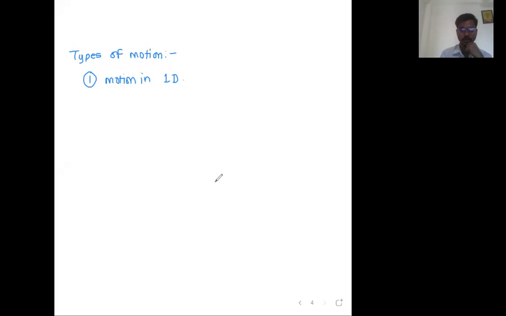Motion in 1D means the rotation of a clock. No, rotation of a clock is not motion in 1D. One dimension means a one dimensional world. One dimensional world means which coordinate system? One dimensional coordinate system means a straight line. So the motion of a car on the road. Let's say we have a road, and on that road the car is moving like this, maybe forward, backward, or maybe only forward, maybe only backward. So the car moving on a straight road is an example of motion in 1D.